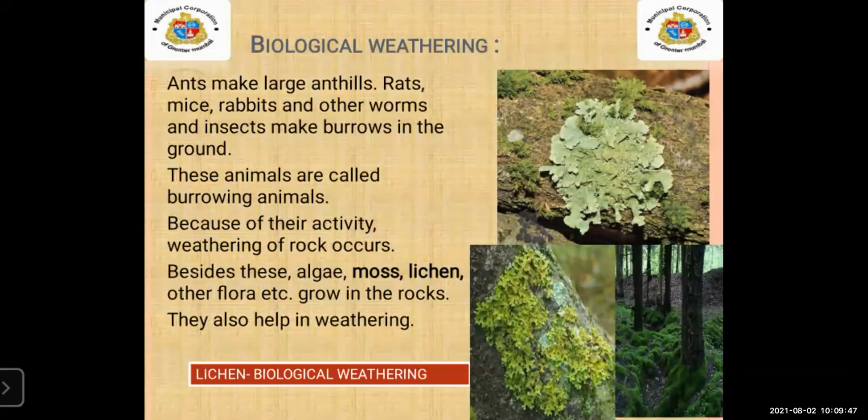So this is the example of the first image. You can see this is the example of lichen, and this is moss, and this is algae. So this type of biological weathering can be seen on the rocks. It grows in the rocks. This also helps in weathering. This is the example of biological weathering.